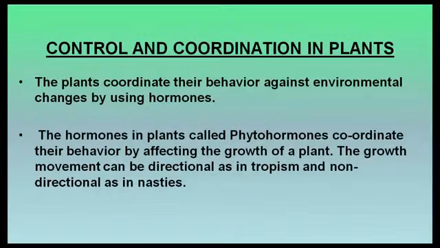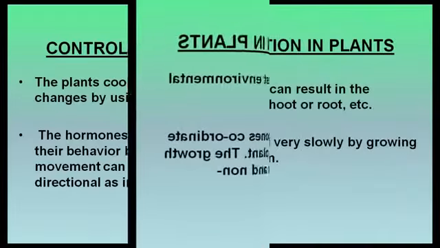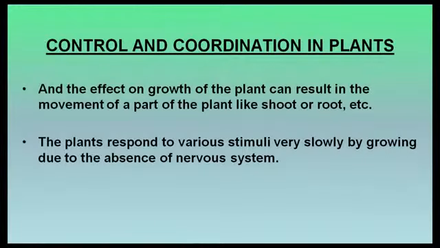The hormones in plants, called phytohormones, coordinate their behavior by affecting the growth of a plant. The growth movement can be directional, as in tropism, and non-directional, as in nasties. And the effect on growth of the plant can result in the movement of a part of the plant, like shoot or root, etc. The plants respond to various stimuli very slowly by growing due to the absence of nervous system.